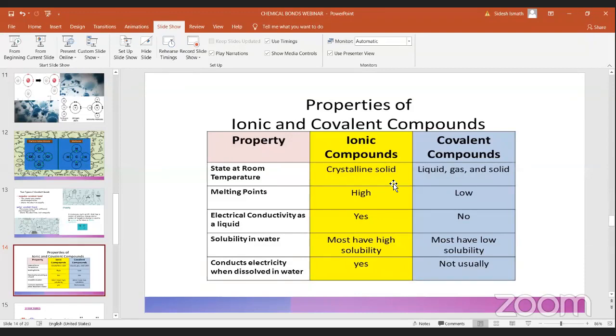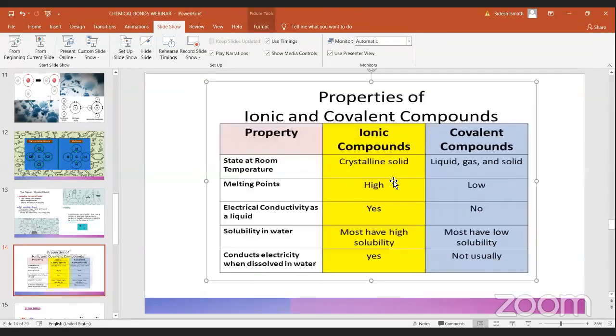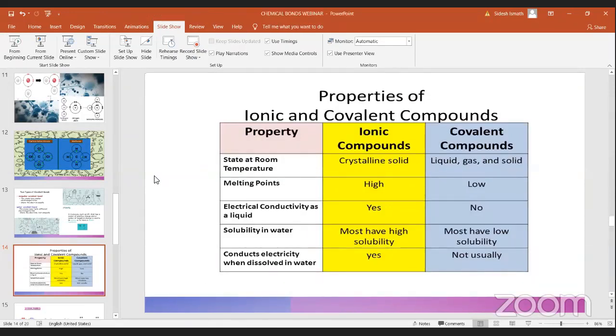Covalent compounds can be liquid, gas or solid. When you take H2O, it is a liquid. If you take hydrogen, it is a gas. Something like methane is a gas. The covalent compound can be liquid, gas or solid, while ionic compounds are only crystalline solids. The melting points of ionic bonds are very high, while covalent bonds are very low.